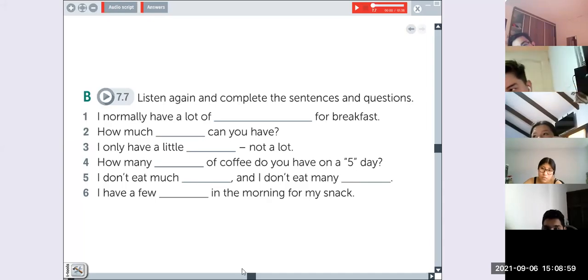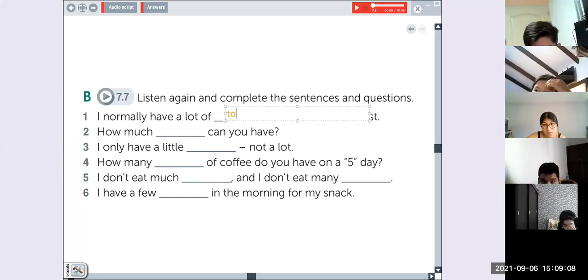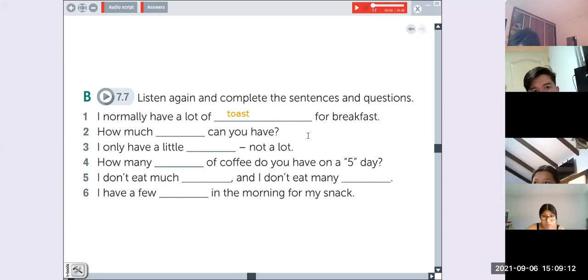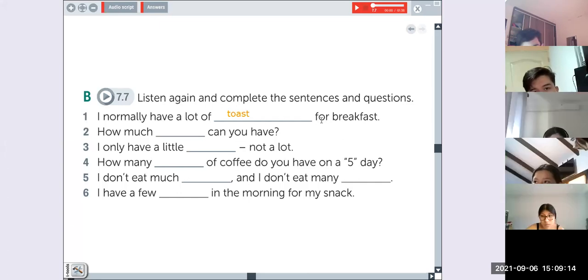Number 1, it says, I normally have a lot of toast. Toast and 2x. Toast, toast and 2x, for breakfast. Okay, very good.